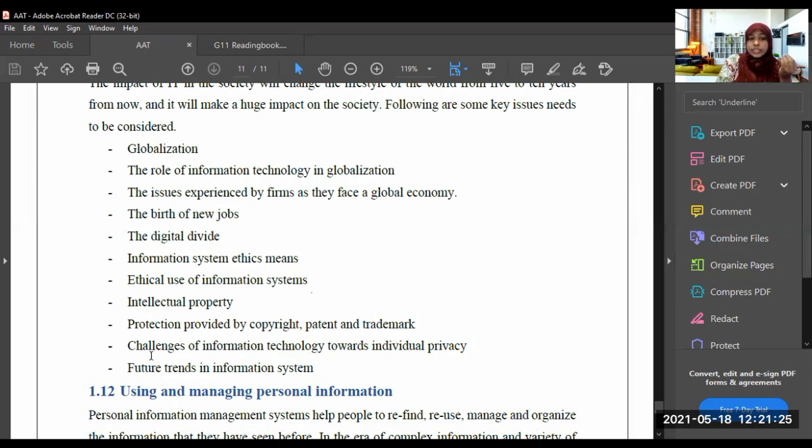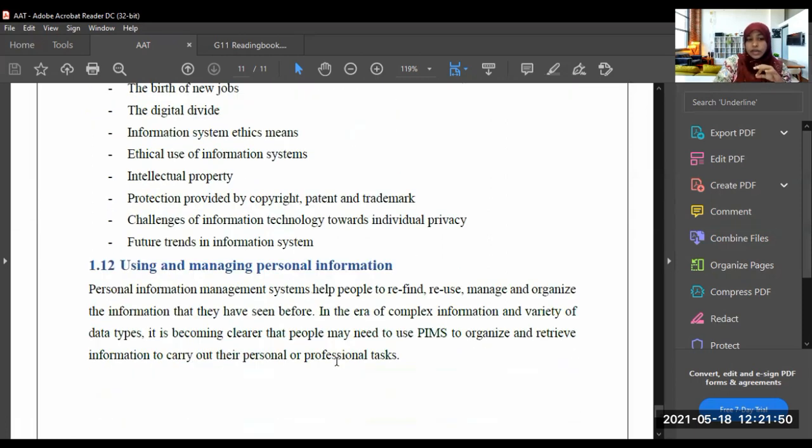You know them. Then challenges of information technology towards individual privacy, and future trends in information systems. These are some key issues to be considered when the world changes to the IT world.